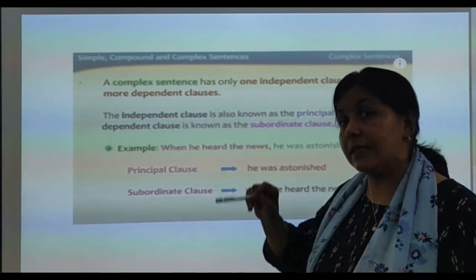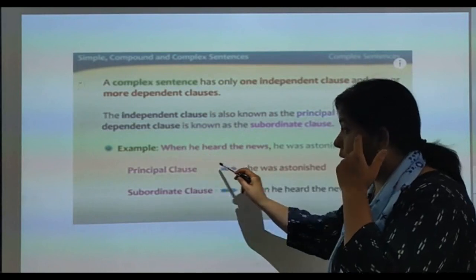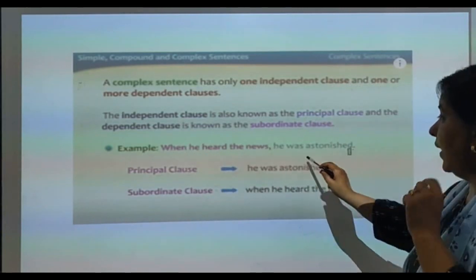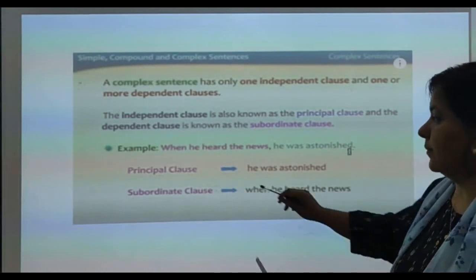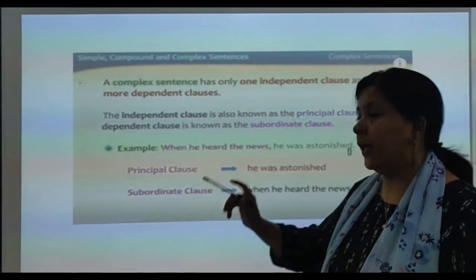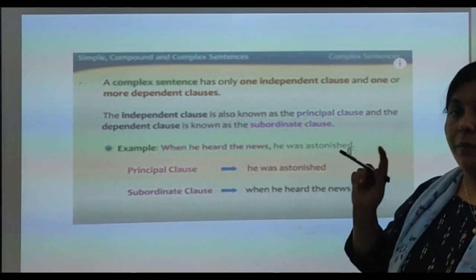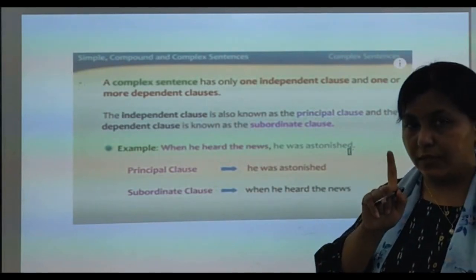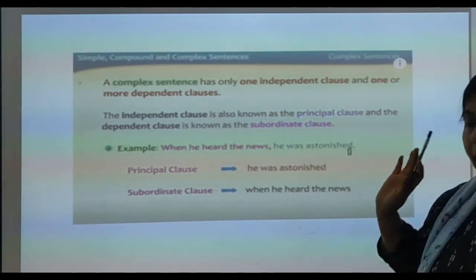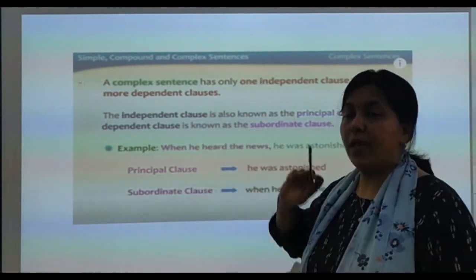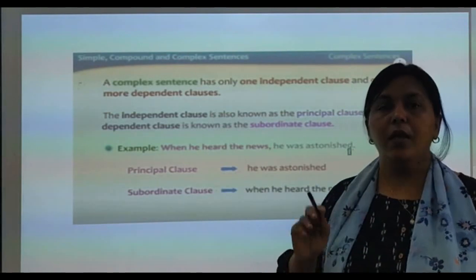So now the sentence is complete, and this subordinate clause is complete only with its main clause, principal clause, independent clause. So the principal clause will be he was astonished because it has its complete subject, verb and object, subject and predicate. The subordinate clause will be when he heard the news.